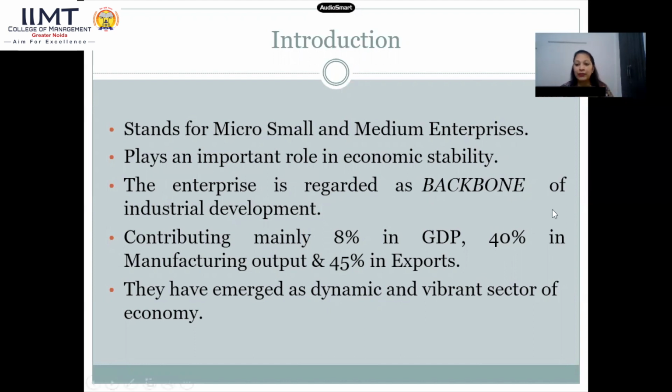Whatever the manufacturing sectors give to our economy, 40% is captured by MSMEs. Another interesting feature is the 45% contribution in export. Whatever our country exports to other countries, the MSME contribution is 45%. That's why this is the most emerging, dynamic and of course a vibrant sector. It is also considered as playing an important role towards economic stability.